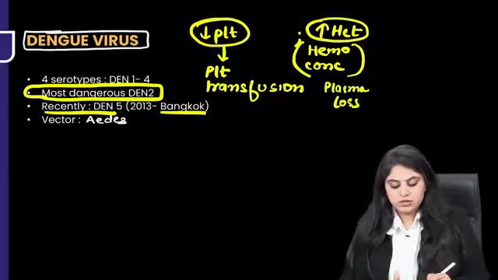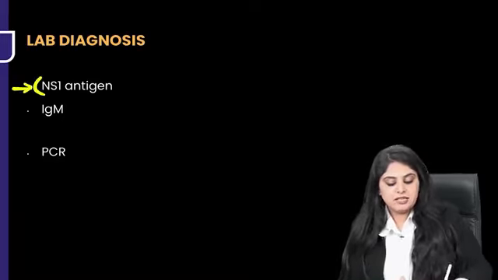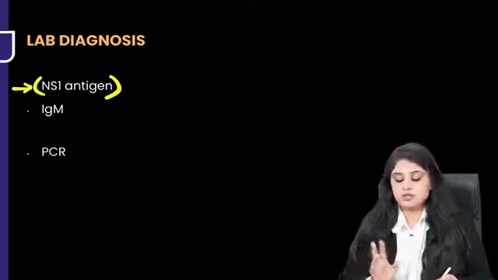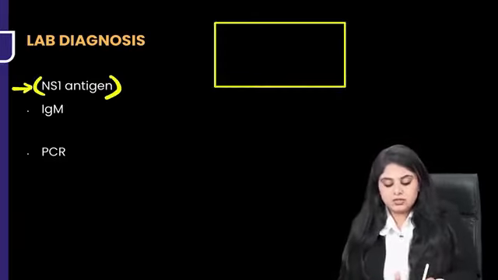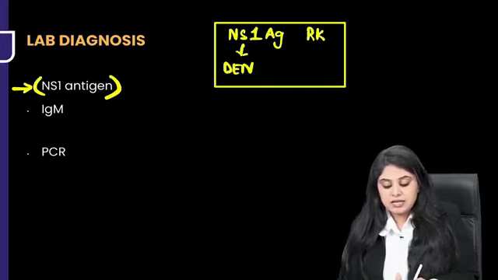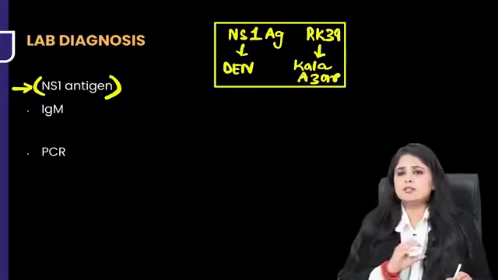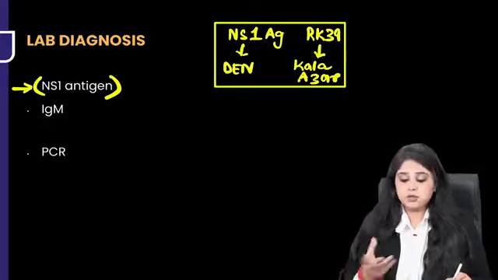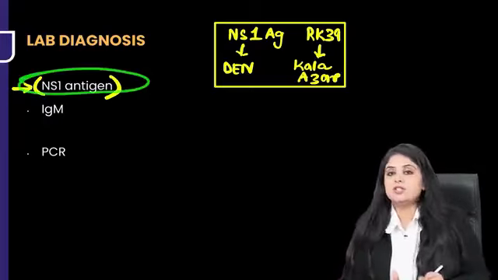So how do you think you're going to diagnose it? Of course, we are going to diagnose it by antigen testing. What is the name of the antigen? NS1 antigen. See, let me tell you, there are 2 antigens which are their all-time favorite antigens. One is an NS1 antigen. Of course, you know this is going to be for dengue fever. One is an RK39 antigen, which we know is for Kala Azar or Leishmania. So these 2 antigens in our country are the most frequently studied antigens because the predominance of these diseases is much. So remember, we do NS1 antigen testing.